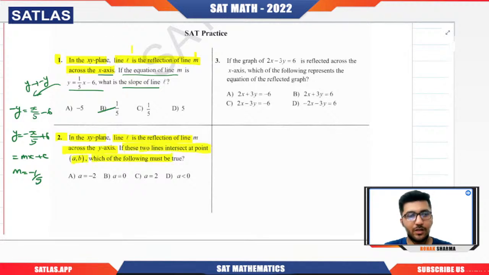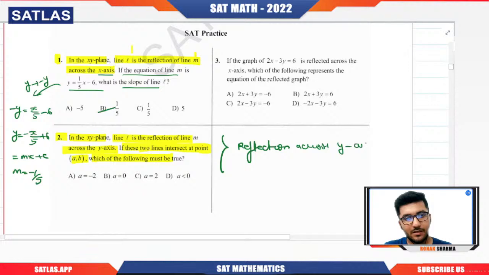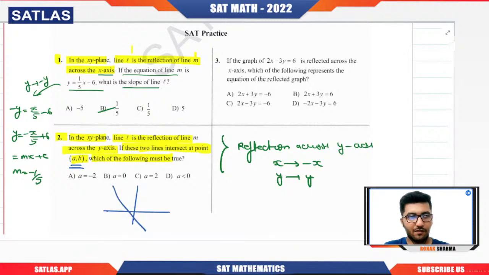So try to understand the concept. When reflection across the y-axis happens, x will become minus x, y will become y only, right? But they are saying that (a, b) is the point of intersection of both the lines. So try to understand. If I take any line, let's say this kind of line, then after taking the reflection about the y-axis, this will become like this.